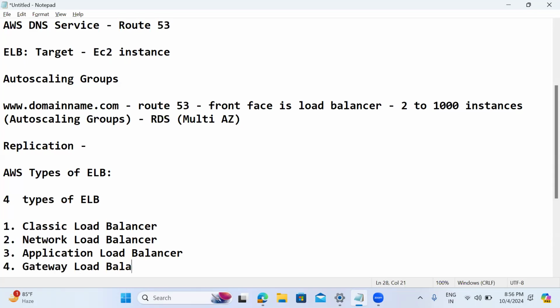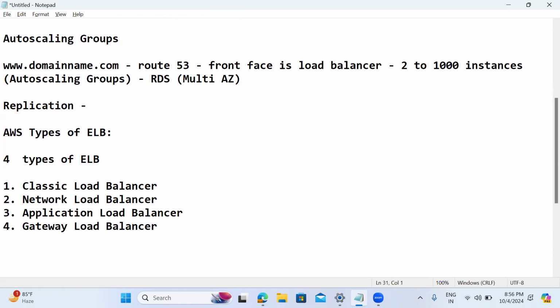Among these, maybe 4 or 5 years back, you could say you used classic load balancers, but currently we are using network and application load balancers. We also have a newer load balancer, called the gateway load balancer. But mainly we are using network and application.